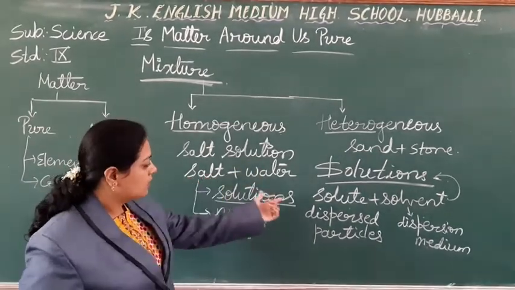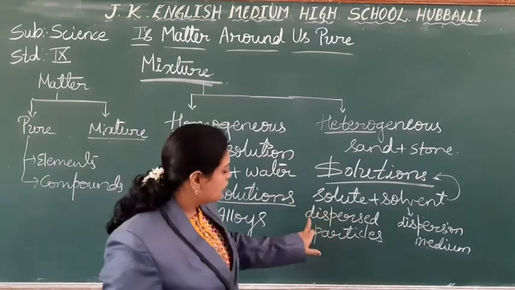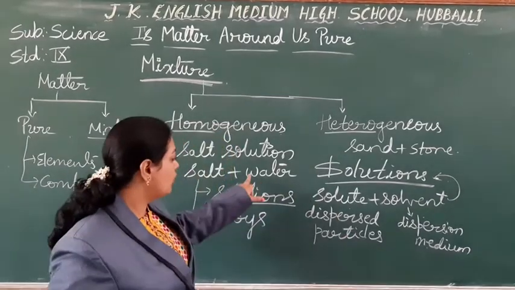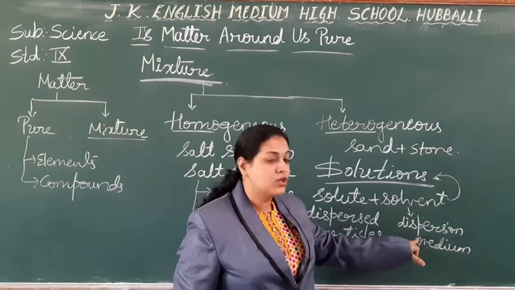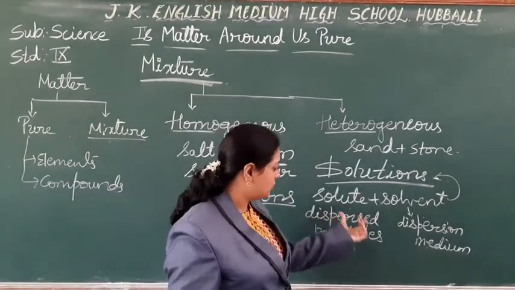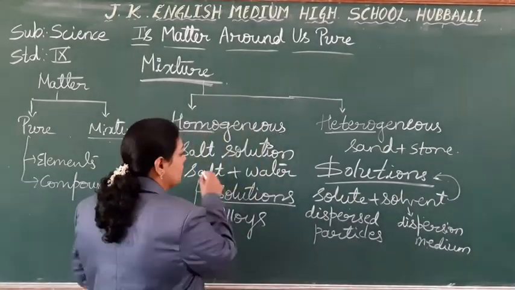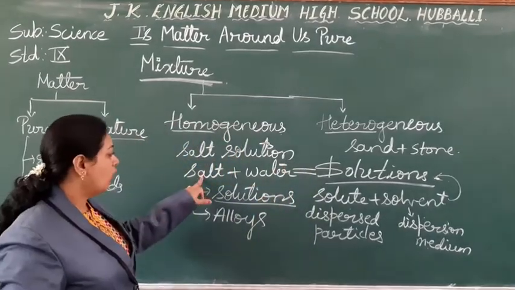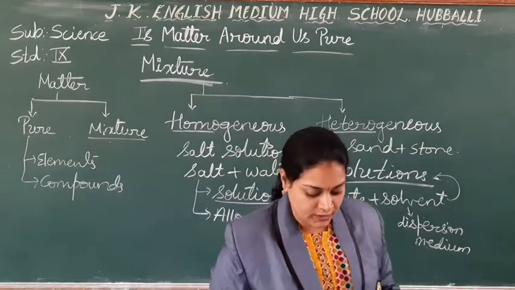Salt is solute which is going to dissolve, so these are the dispersed particles. What about the water? Water is a solvent and this is the dispersion medium. It is a medium which helps for the dispersion of the particles. Right? So the combination, the result, is called the solution. Salt plus water solution. Hope you are understanding, students?